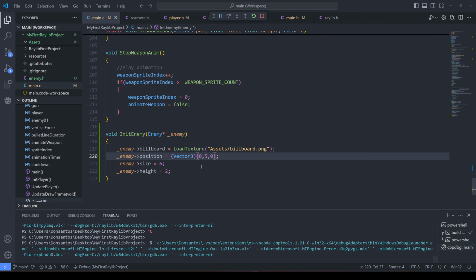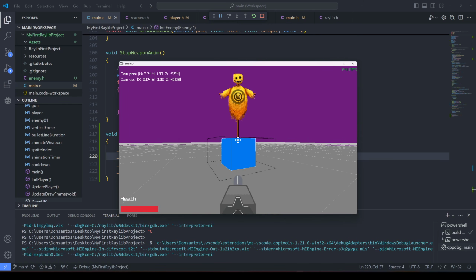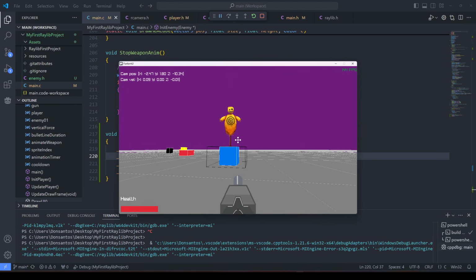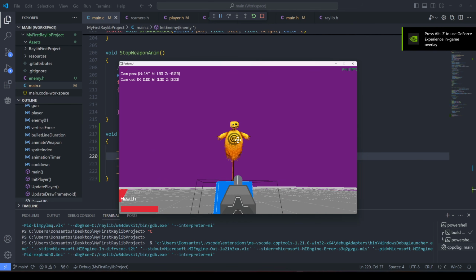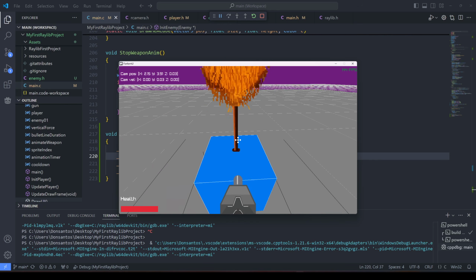I don't even know how large that cube is. Yeah, there we go, look! Yes! This is what we want. So I want to make it so we can shoot it and it breaks apart. Wow, that's perfect. Perfect sprite placement.